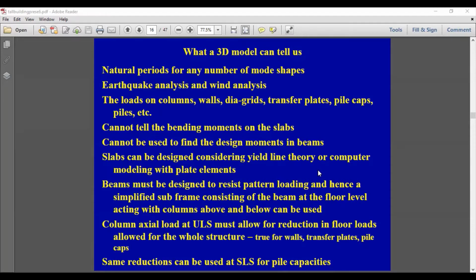So when it comes to beams, beams must be designed to resist the pattern loading. So you will go for a subframe analysis as I have shown today. And when it comes to columns, you know that when you are doing analysis, we allocate a reasonable live load, and that live load has a factor of about 50% allowance for the dynamic nature of the live loads.